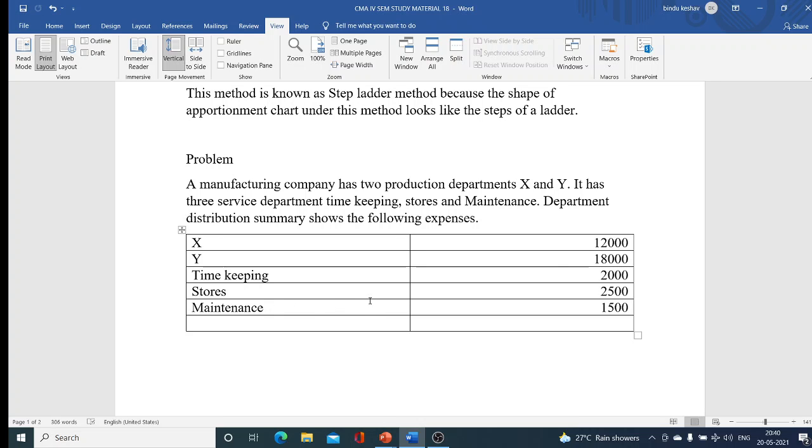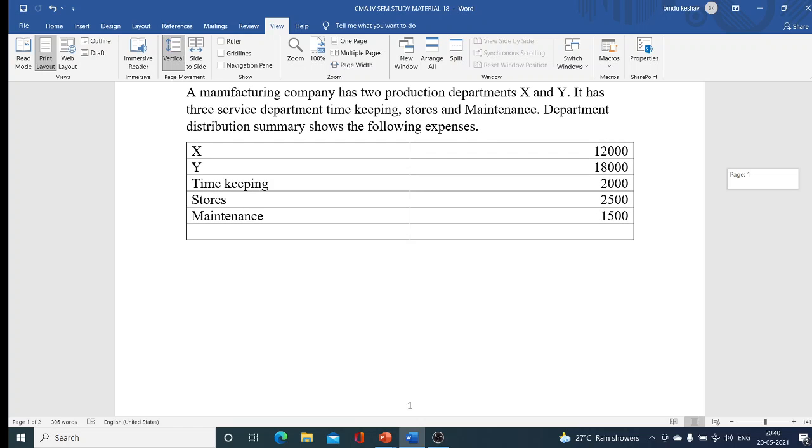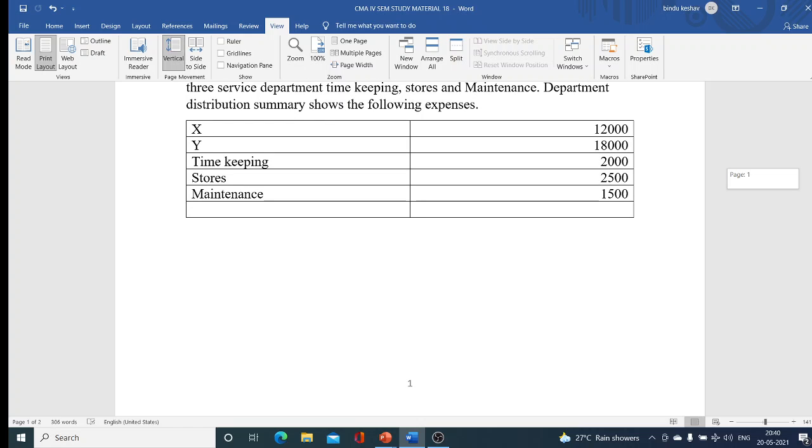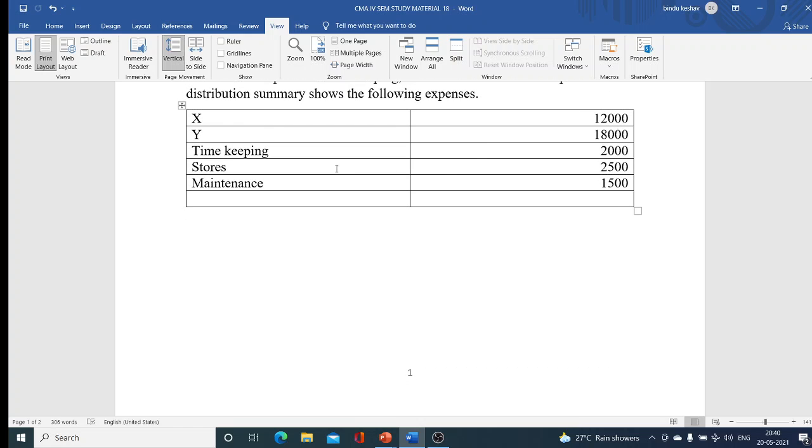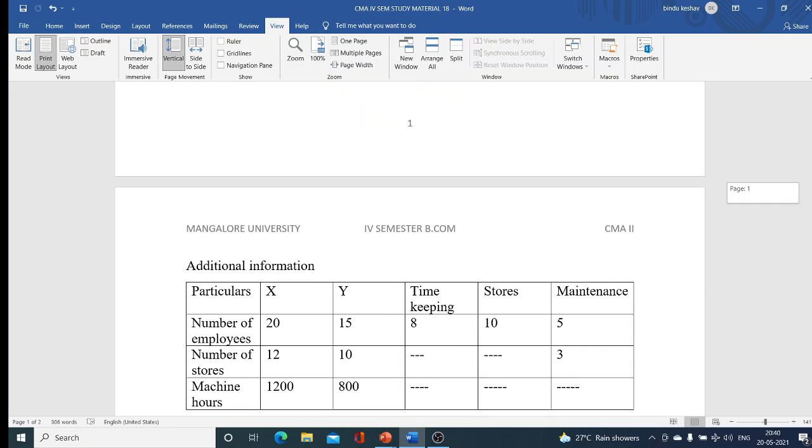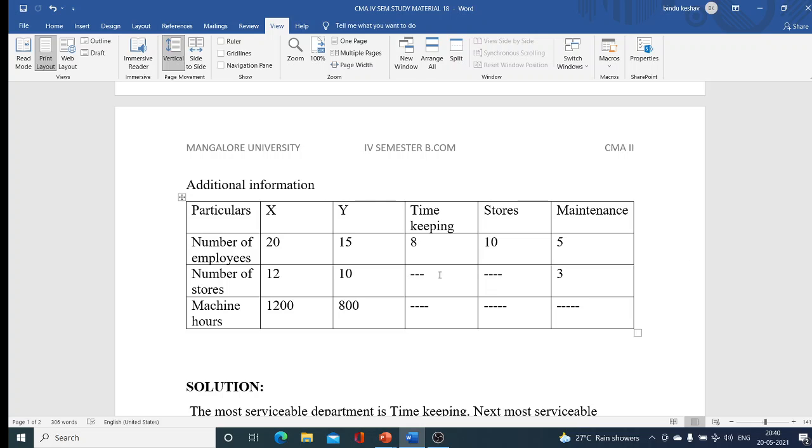Now under secondary distribution using the step ladder method, we have to distribute the overheads of these 3 departments, timekeeping, stores and maintenance. Now the additional information is available. It says that the number of employees are 20, 15, 8, 10 and 5. Number of stores 12, 10, dash, 3, and the machine hours 1200, 800, and for all other departments it is dash, it is nil.